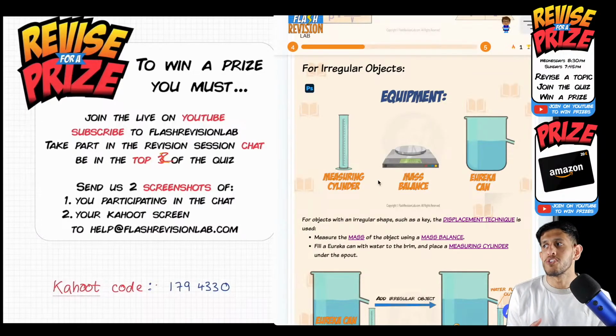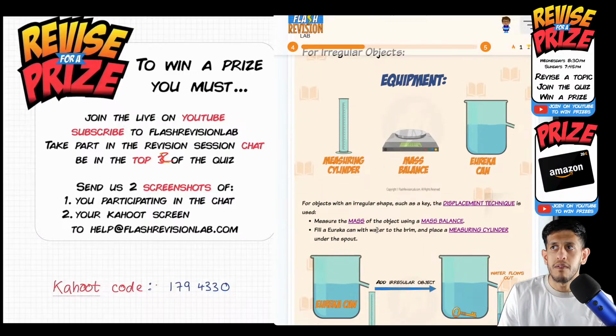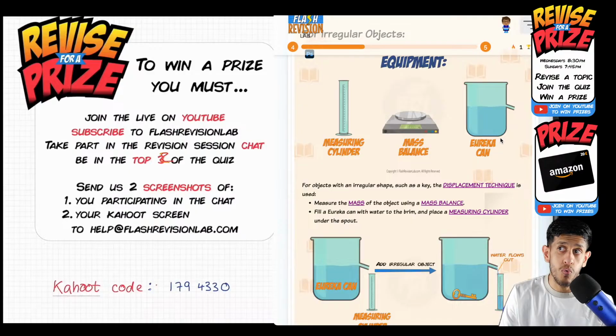So the first thing you do is find the mass of the object. So that's the same. Find the mass using the mass balance. Put it on the scale, measure the mass. Okay. Then we use a new piece of equipment here, something called a Eureka can.